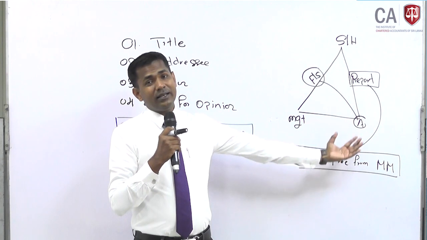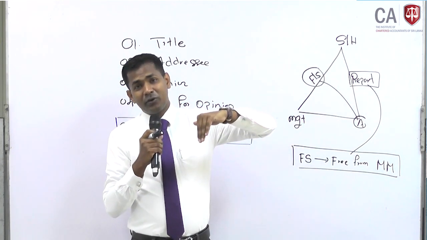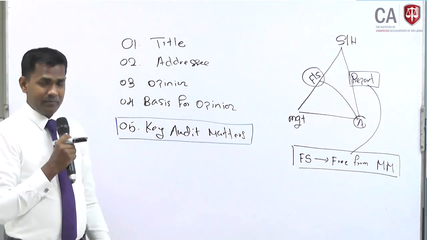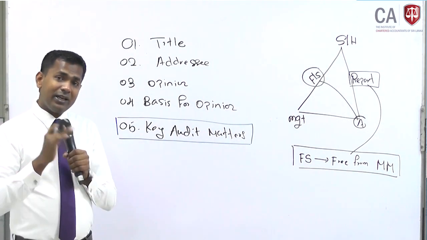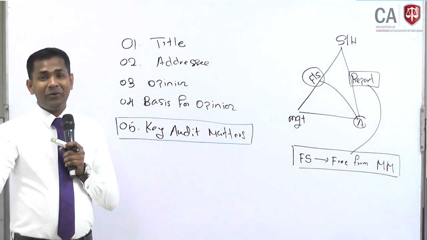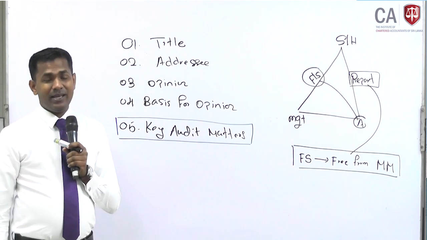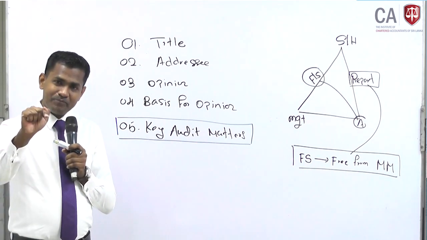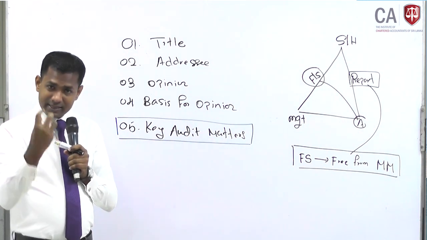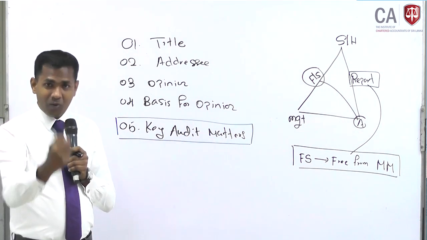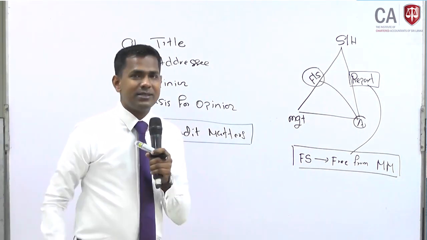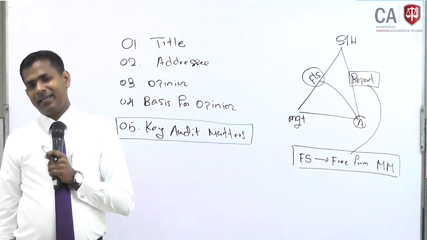So therefore the auditing regulations were changed to incorporate another item called key audit matters to the audit report. What is that? The key audit matters mean not the material misstatement. Key audit matter is not a misstatement. The key audit matter means what the auditor encountered as significant issues during the audit which did not lead to a material misstatement.